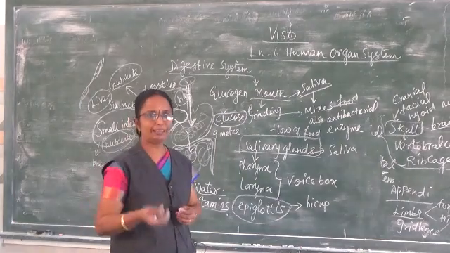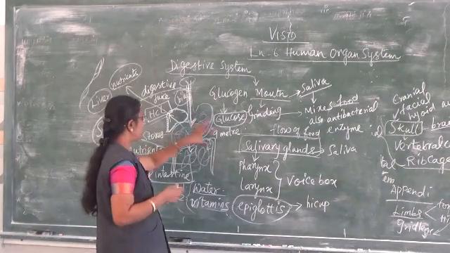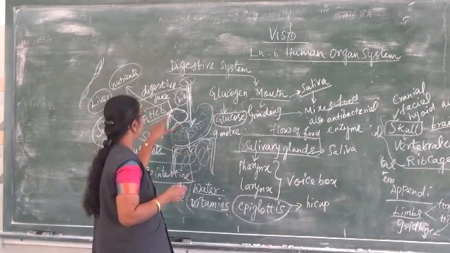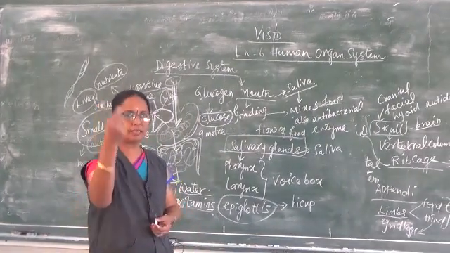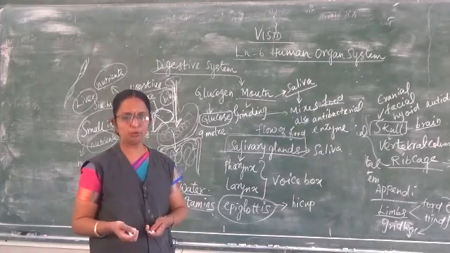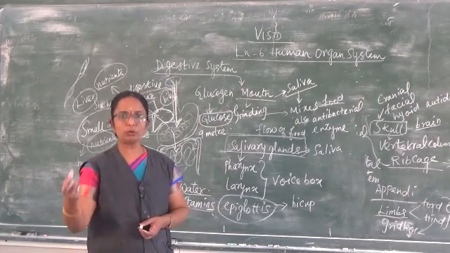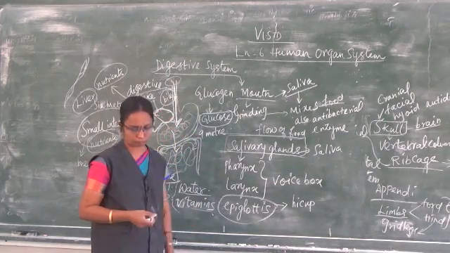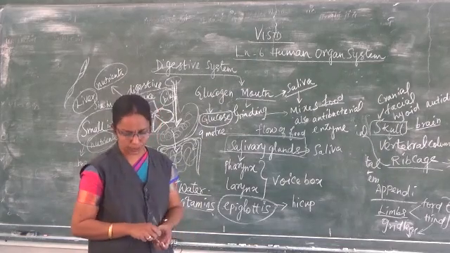Then the blood carrying, after that it mixes along with the blood, these nutrients, everything, the glucose, everything mixes along with the bloodstream. So what does the liver do? The blood nutrients from the intestine pass into the liver. After that it breaks them into useful glucose, glycogen into glucose, and also it produces the bile juice. So these are all about the structure and the function of the digestive system.